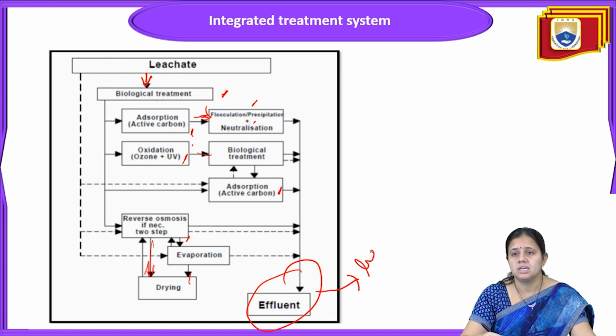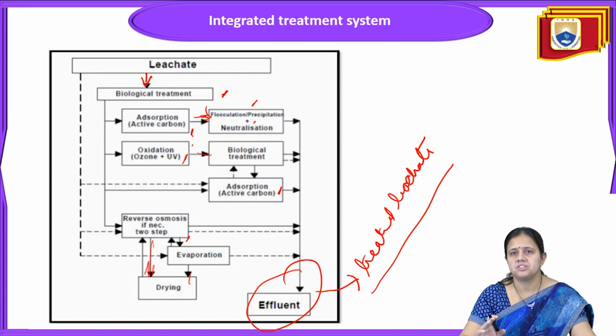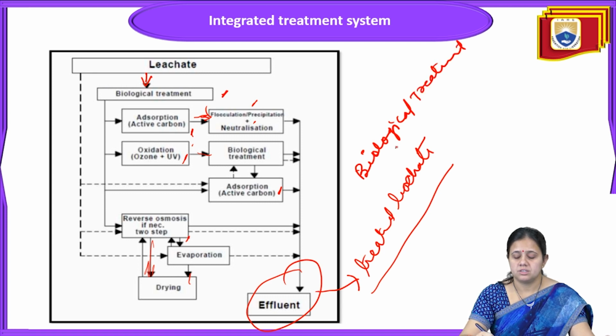The effluent is the treated leachate. So this is how this leachate treatment can work, where biological treatment and physico-chemical treatment are involved.